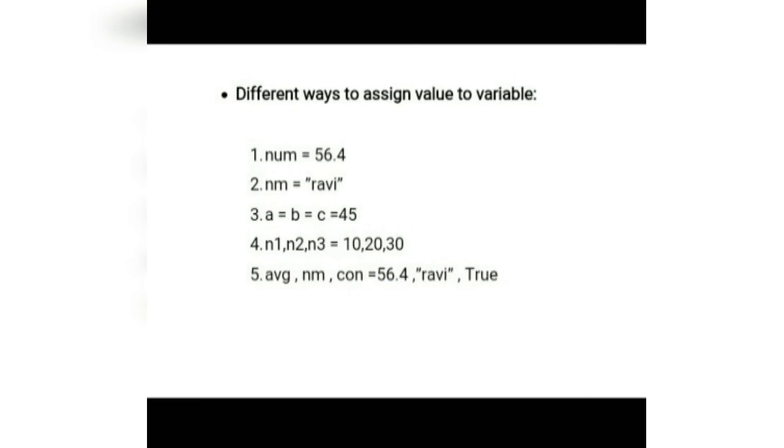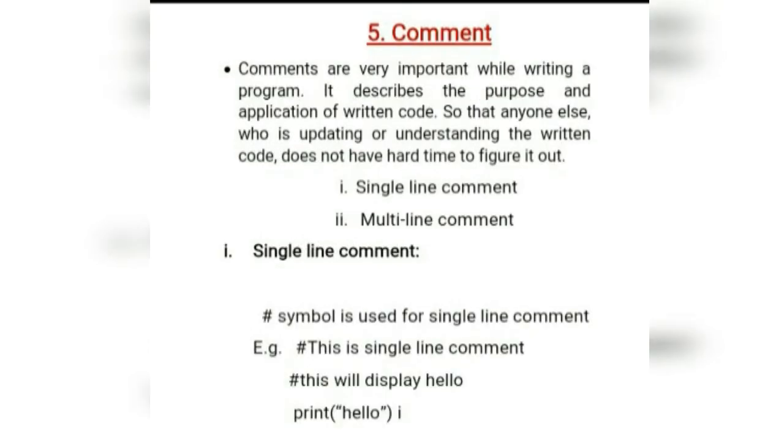One of the interesting value assignment statements is the next one, that is n1, n2, n3 is equal to 10, 20, 30. That means we follow the assignment sequence and hence assign 10 to n1, 20 to n2 and 30 to n3. The same thing is also possible while assigning values of different data types, where I have taken an example of 60.55, Ravi, True, and these are the different ways where we assign values to variables.